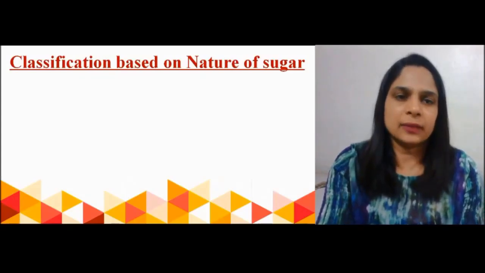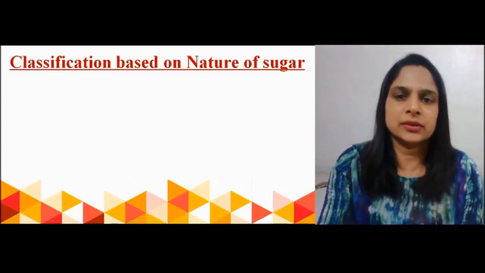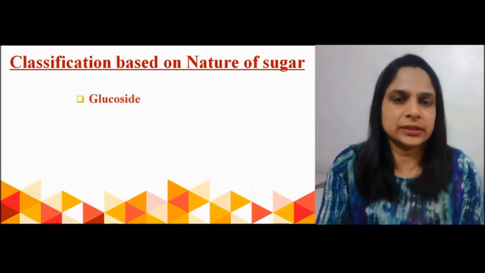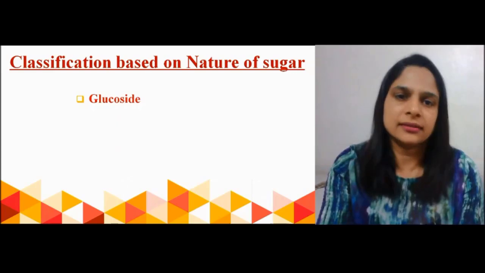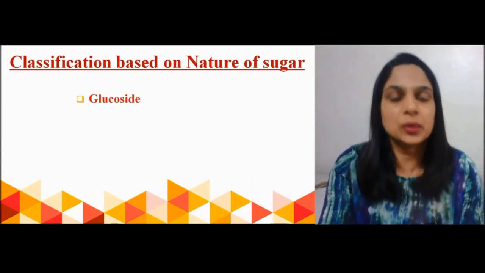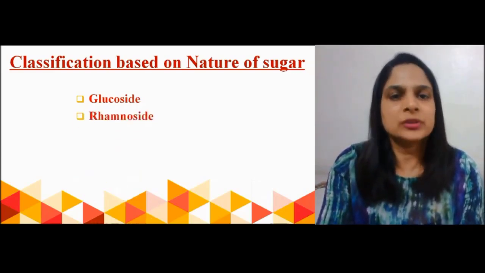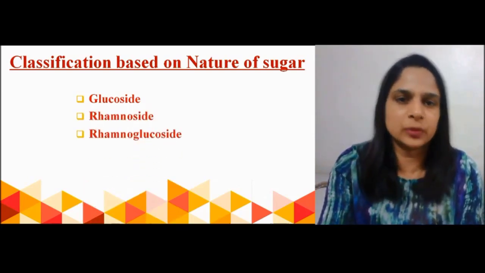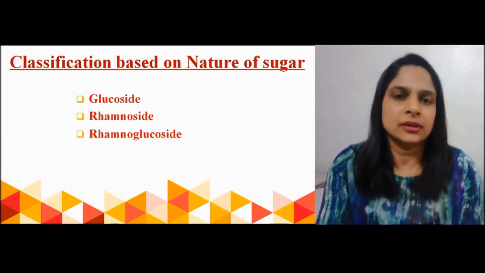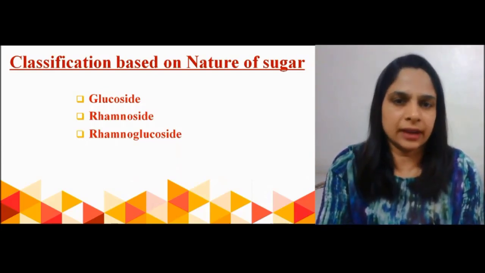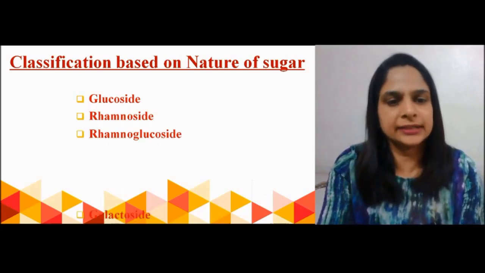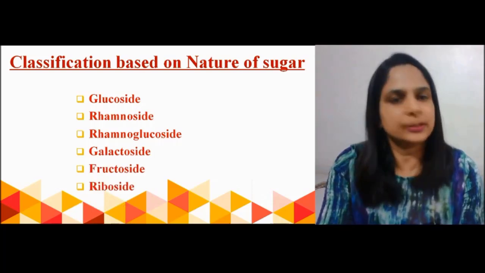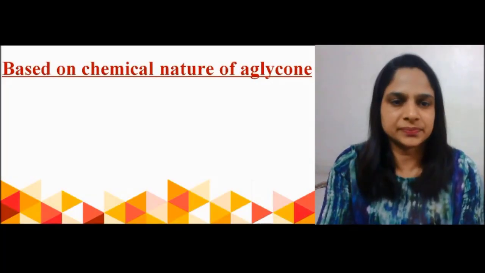The second type of classification is based on the nature of the sugar. If glucose is attached to the aglycone portion, then those glycosides are known as glucosides. If rhamnose is attached, then rhamnosides. If both rhamnose and glucose are attached to the aglycone portion, then rhamnoglucosides. Then galactosides, fructosides, ribosides, and so on.